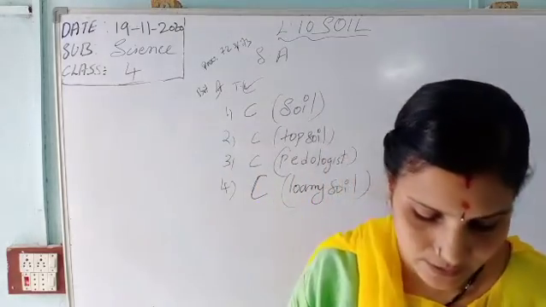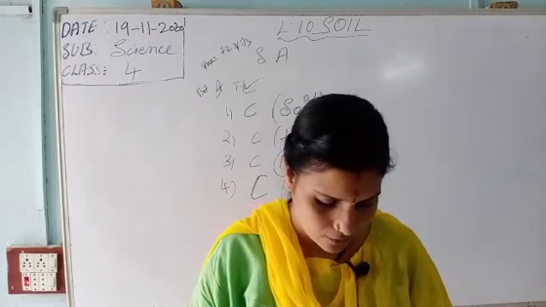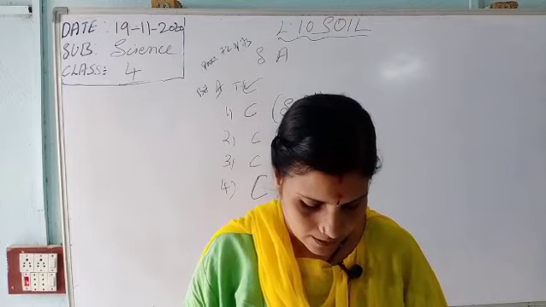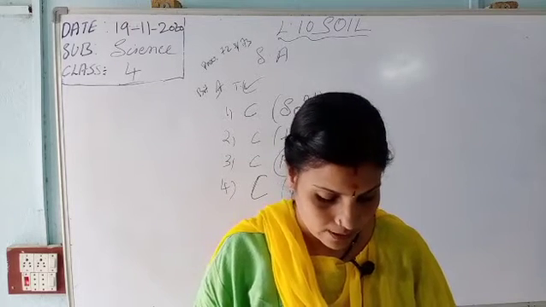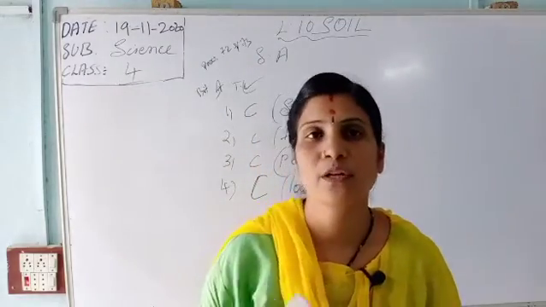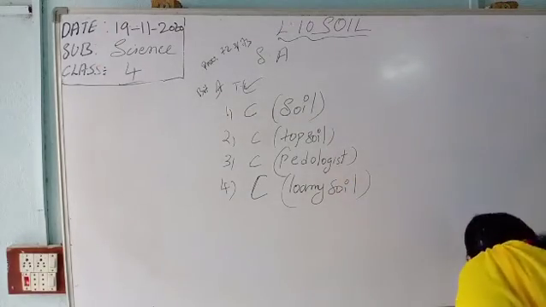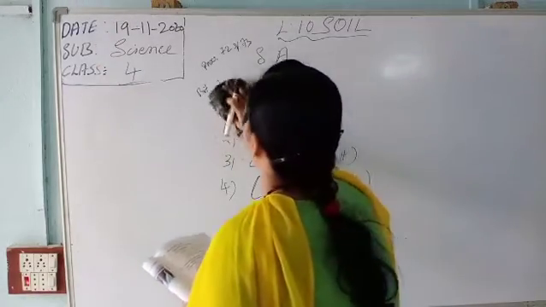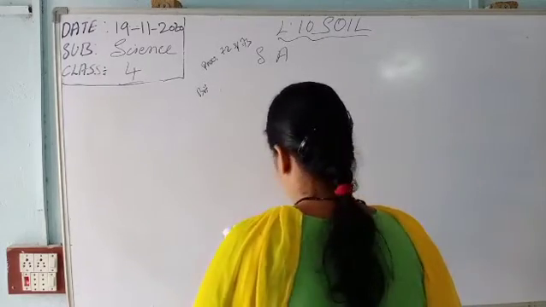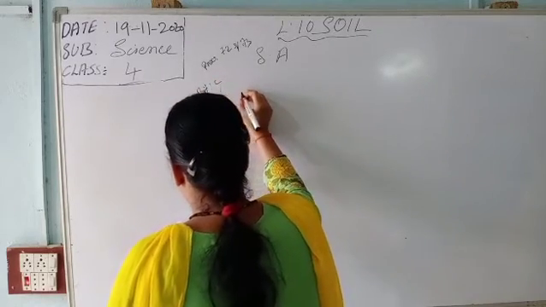Answer the following questions. How is soil formed? How is humus formed? Discuss the three types of soils. What is soil erosion? List the factors that increase soil erosion. How can soil erosion be checked? So now we are moving to fill in the blanks, bit number C.